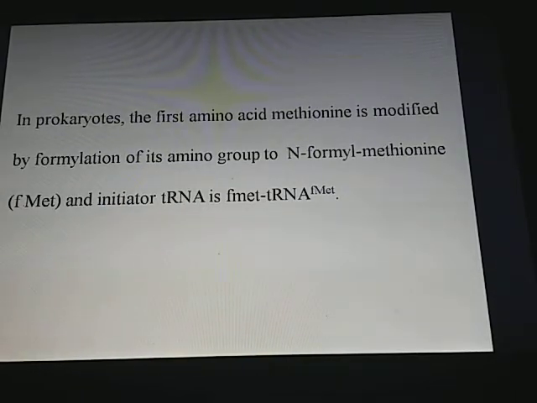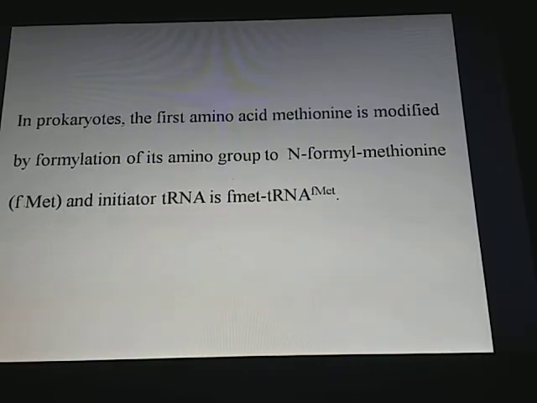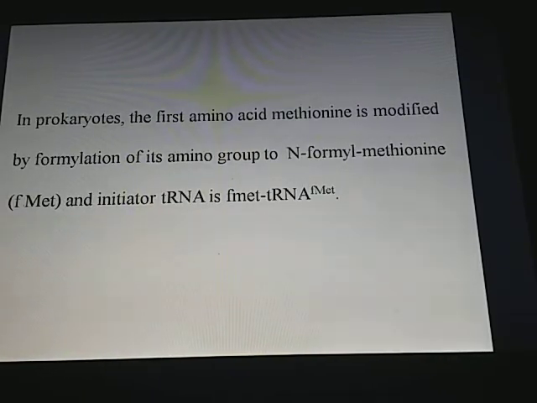In prokaryotes, the first amino acid methionine is modified by formylation of its amino group to N-formyl methionine, and the initiator tRNA is N-formyl methionine tRNA. Here in eukaryotes it is methionine tRNA. So that is the difference between the prokaryote and eukaryote in the first amino acid.